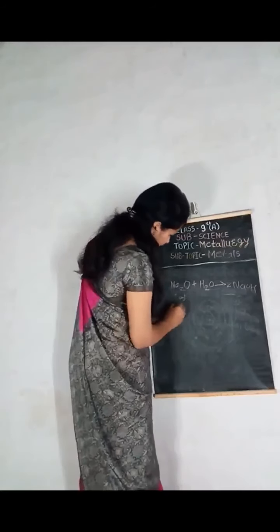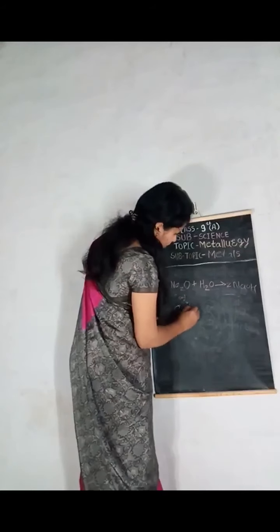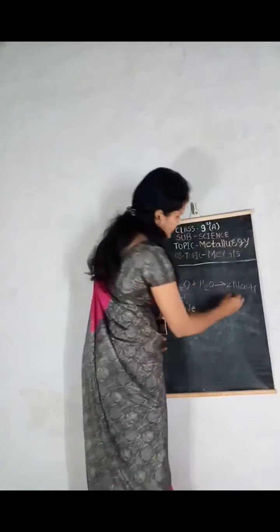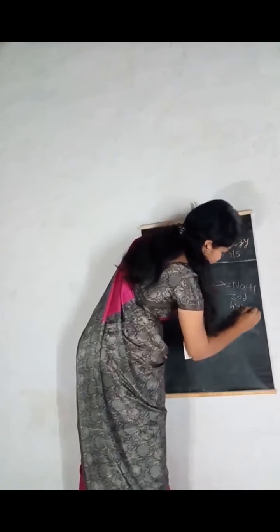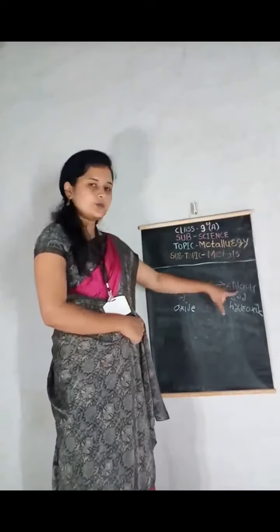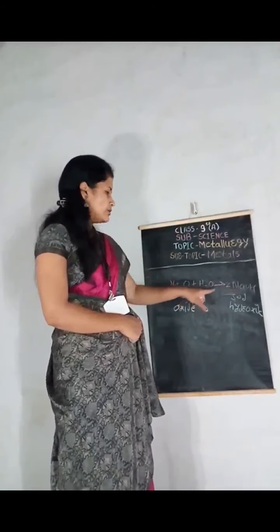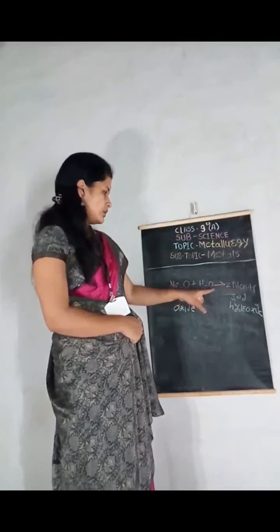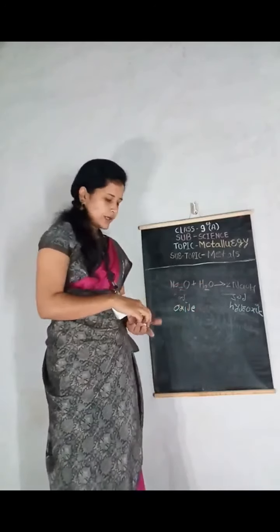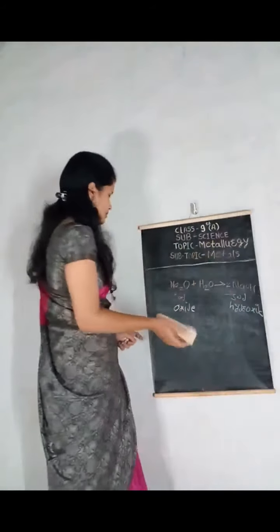This is sodium oxide. When it reacts with the water molecule, it forms sodium hydroxide. It is also a balanced reaction. There are 2 sodium atoms here and also 2 sodium atoms on the other side, and 2 hydrogen and 2 oxygen atoms are there. Likewise, we can balance the reaction.